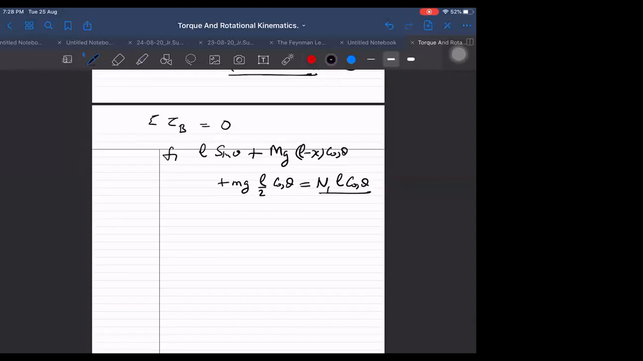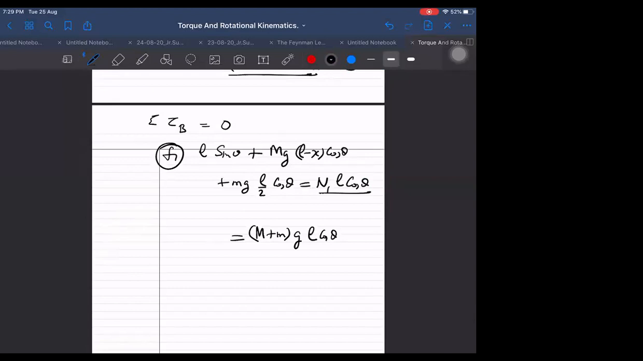So are we getting our F1 from here for convenience or not? Because N1 we already know from before. N1 was equal to capital M plus small m, into g, into L cos theta.